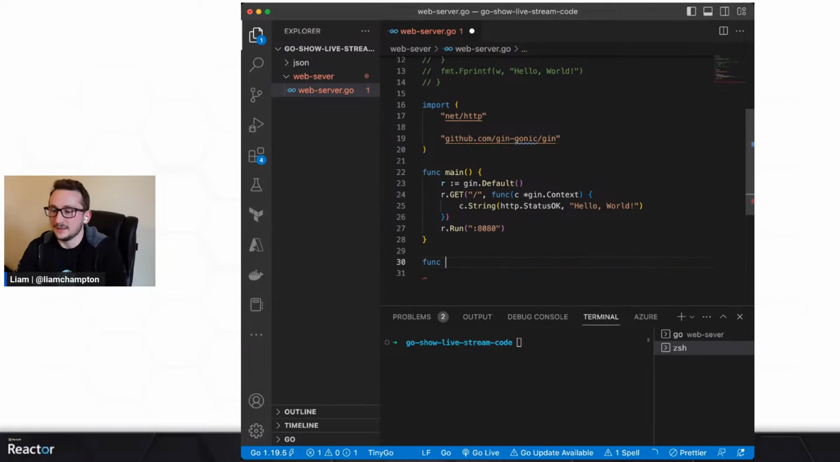So let's quickly write the handler function. It's very similar to how we wrote the previous one, except this is going to be taking in a context, and the context is going to be of Gin. So like a gin.Context.